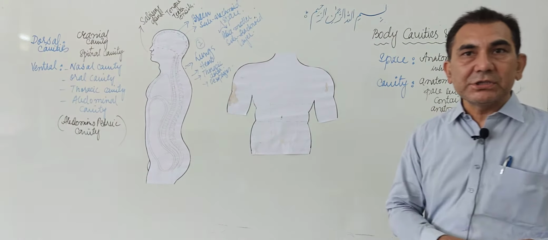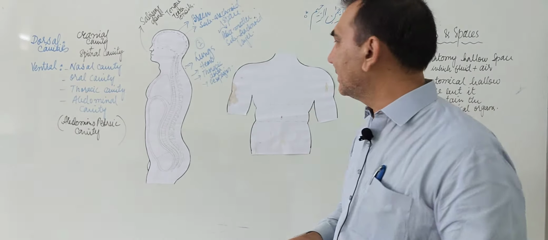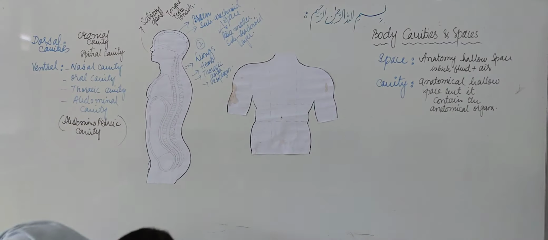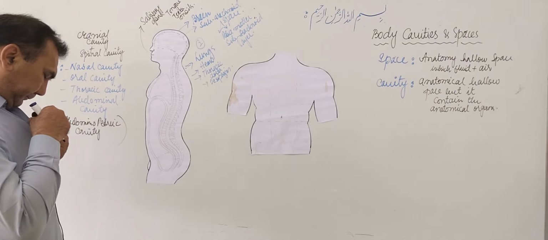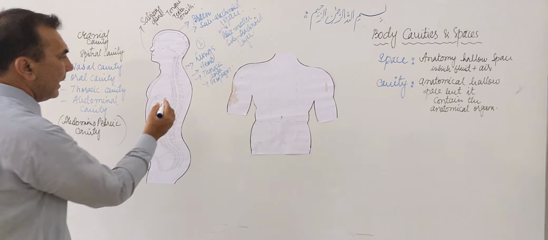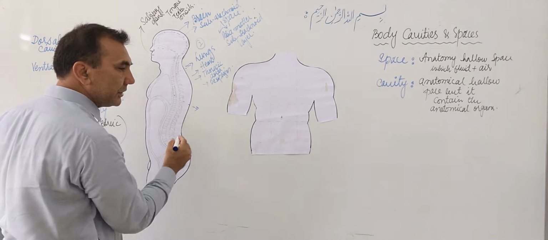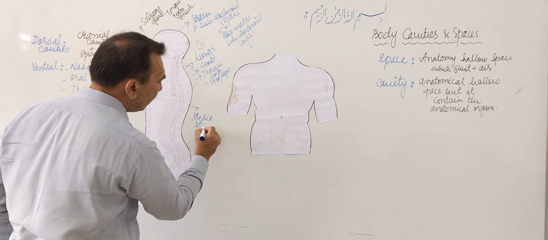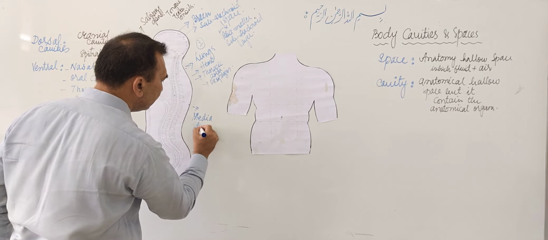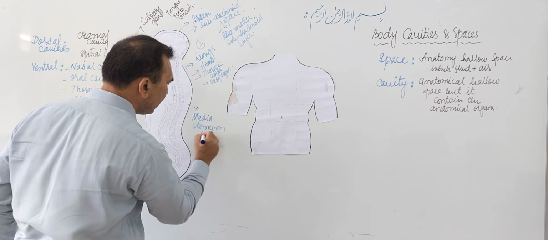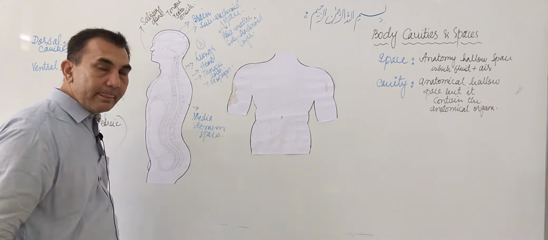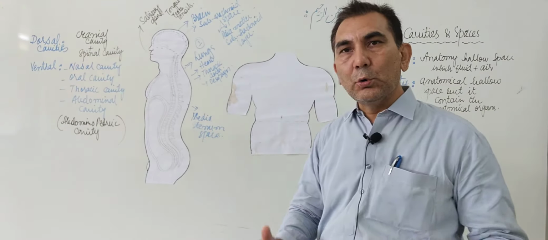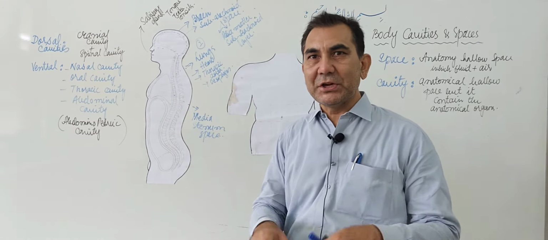Now inside the thoracic cavity, another space is present, and this space is called the mediastinum space. This mediastinum space is the only space in the human body which contains an organ.